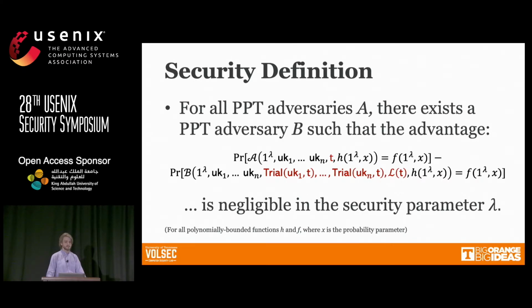And we say that the difference between these two adversaries must be negligible, where the only difference in the inputs of the adversaries is that one has the actual tag T as input, and the second has only the trial results associated with that tag as input, plus a leakage function, where the leakage function quantifies and gives a theoretical bound for any additional information that is leaked in a non-theoretically ideal system.